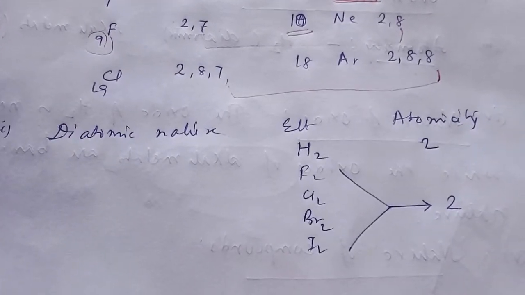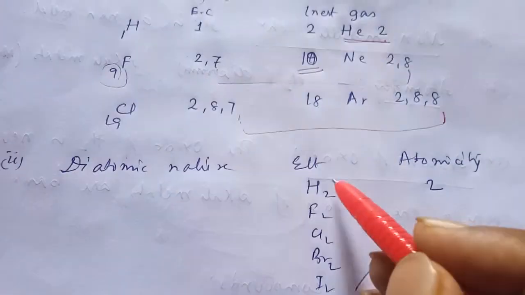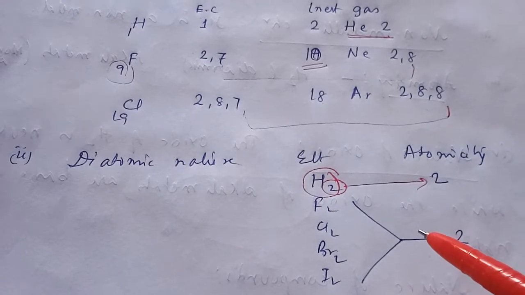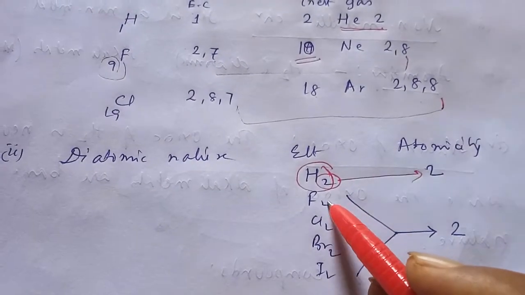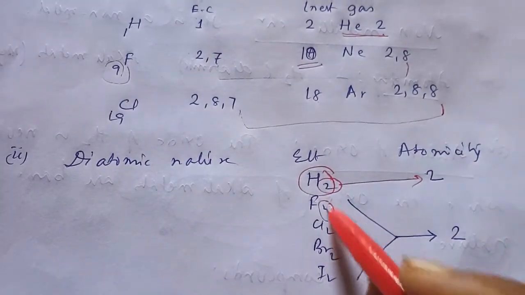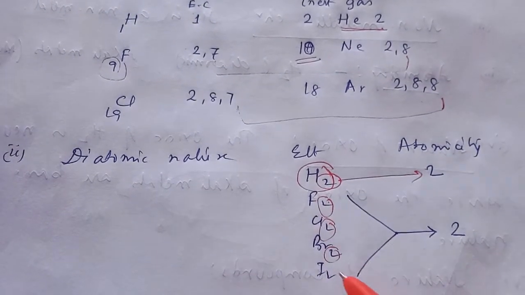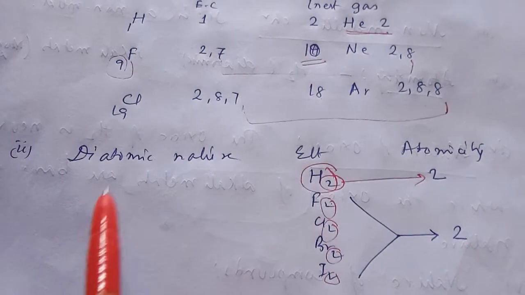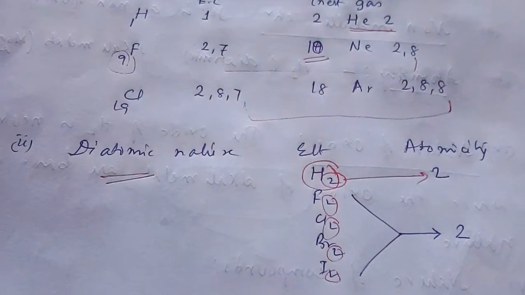Now, diatomic nature. Hydrogen, we know that we are writing H2, so it is diatomic. Similarly, halogens, fluorine F2, chlorine Cl2, Br2, I2. All these things are diatomic. So these are the similarities of halogen with hydrogen.